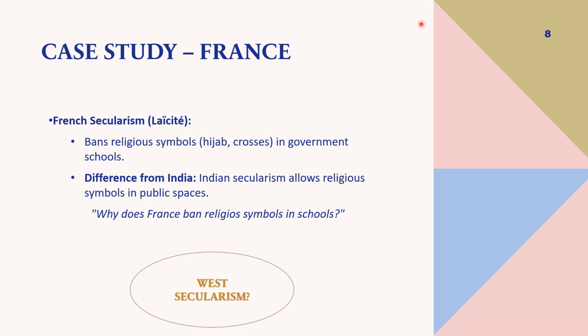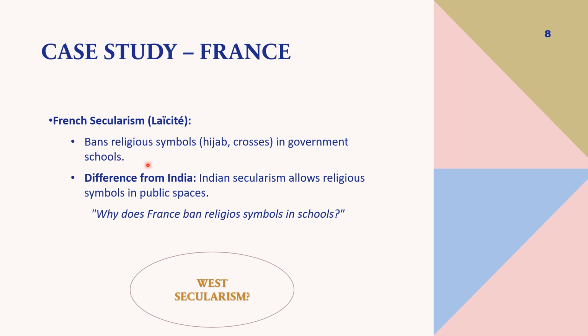For example, class, there was a law that came in 2004 in France, and this law banned students from bearing any conspicuous religious or political signs or symbols related to religion in the French state. So here they are following the strict separation of power.